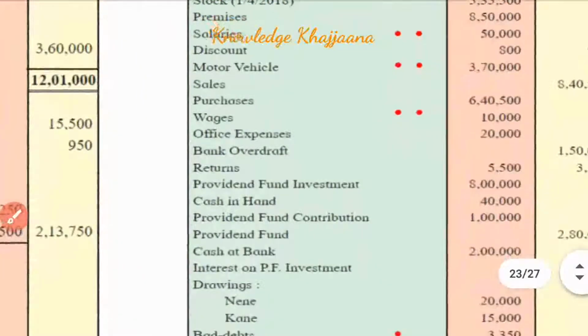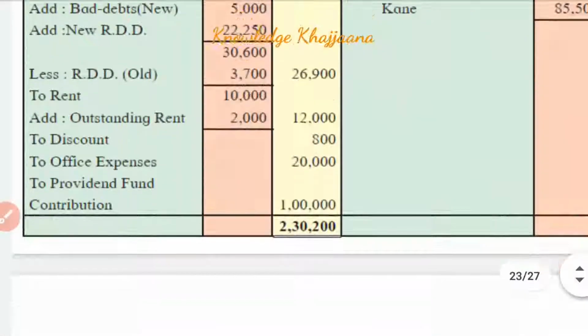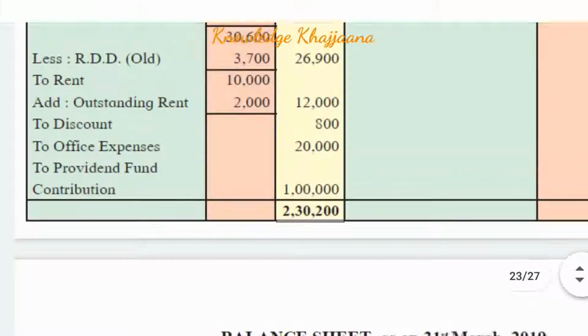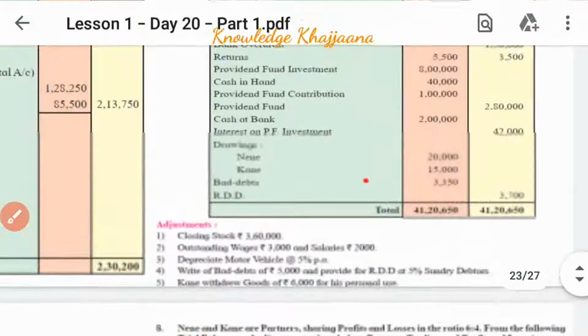Next, office expenses amounting to rupees 20,000. Where are those recorded? Profit and loss account debit side. To office expenses, rupees 20,000.